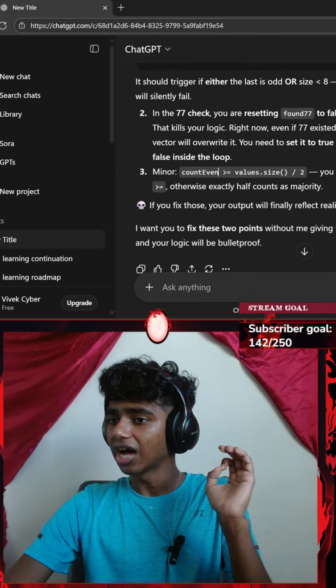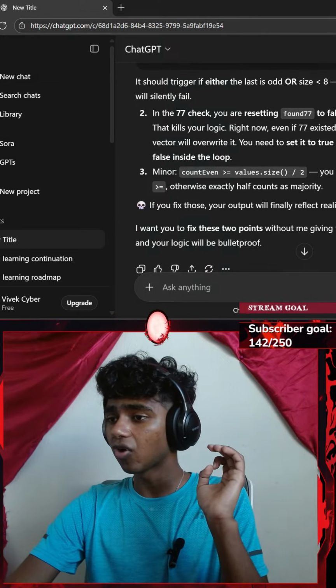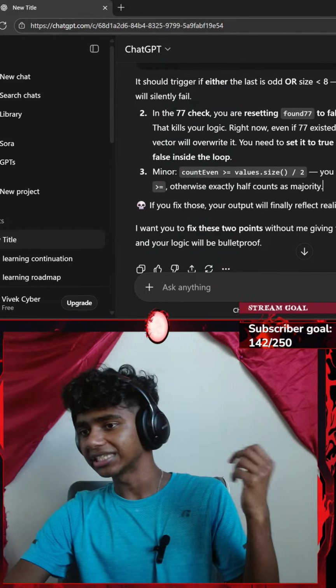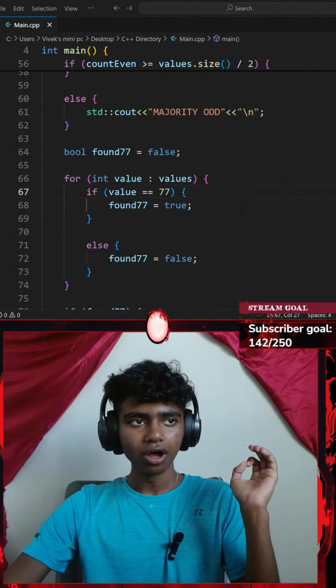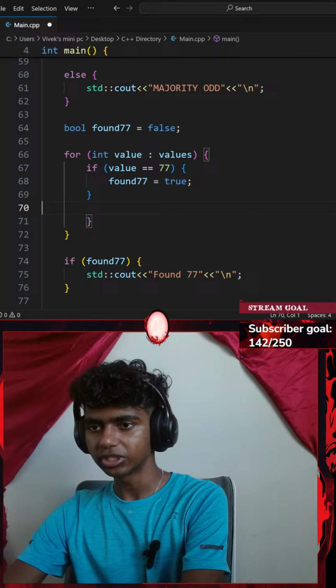Okay, minor count even greater than or equal to values.size divided by 2. You need greater for more than, not greater than or equal to, otherwise exactly half counts as majority. Okay, those are a few logic mistakes, but I did add those conditionals on purpose.